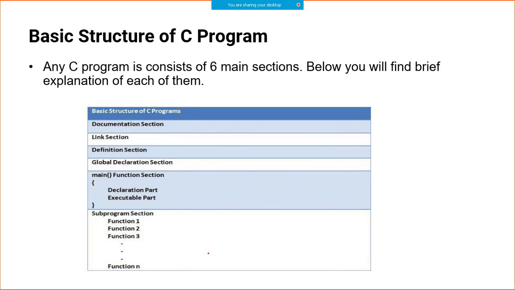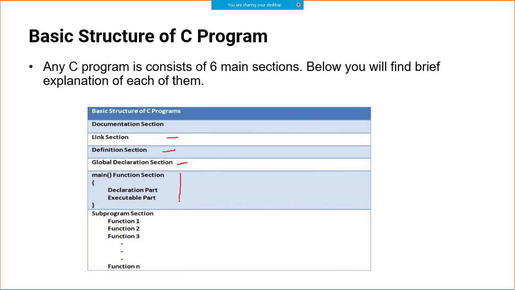So now I will take you directly to the practical part. But let me show you just a basic structure of a C program. So this is how your C program looks. You can see here it has a documentation section where you can write that the program is developed by XYZ or something like that. Then you have a link section, you have a definition section, you have a global declaration section. Here we are talking of the definition section, link section.